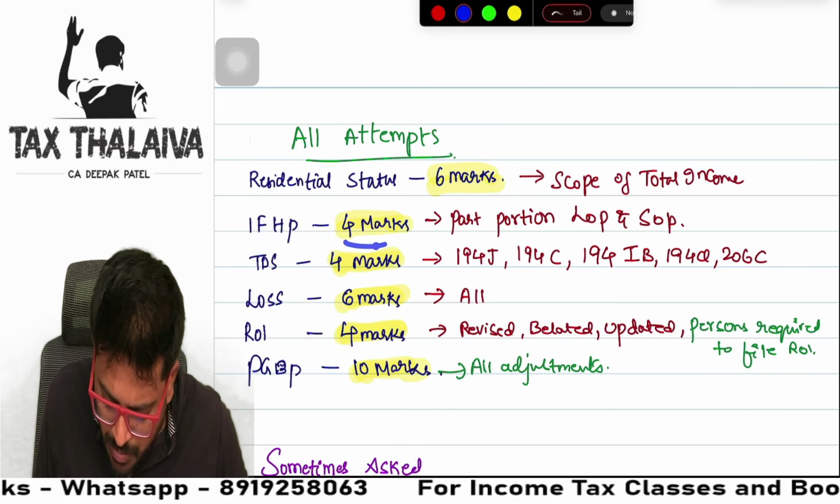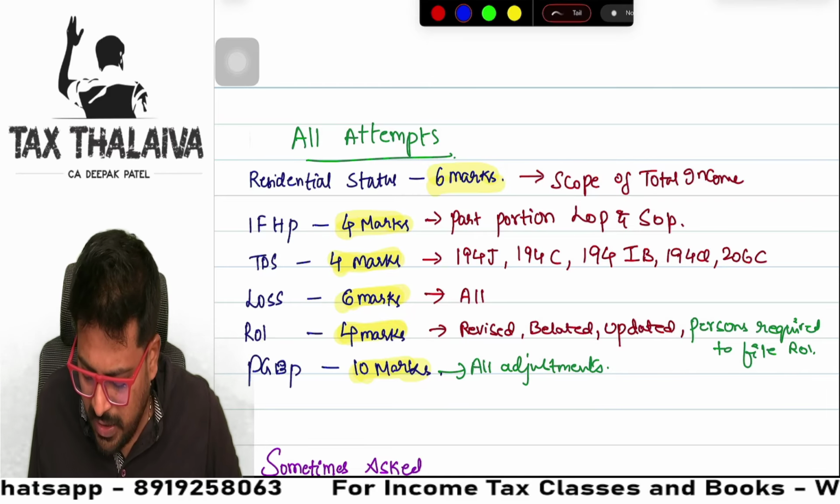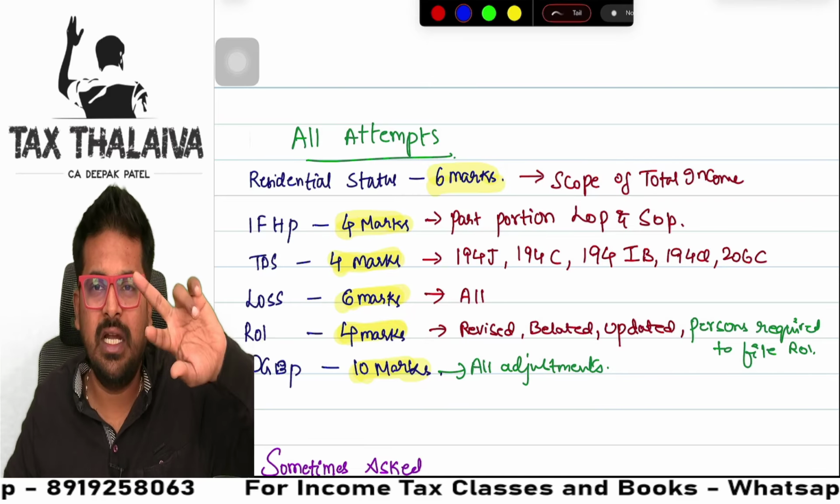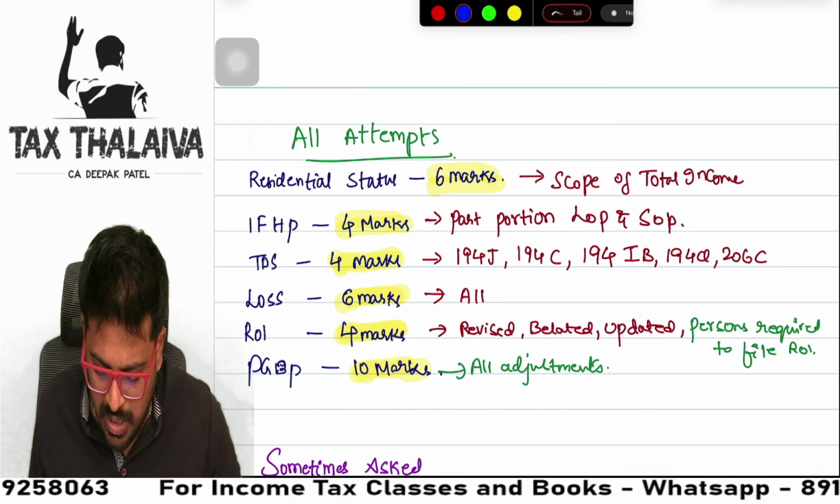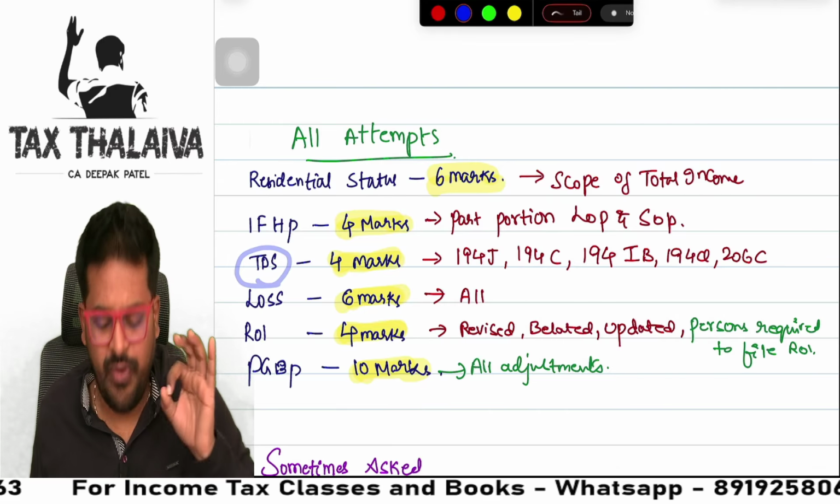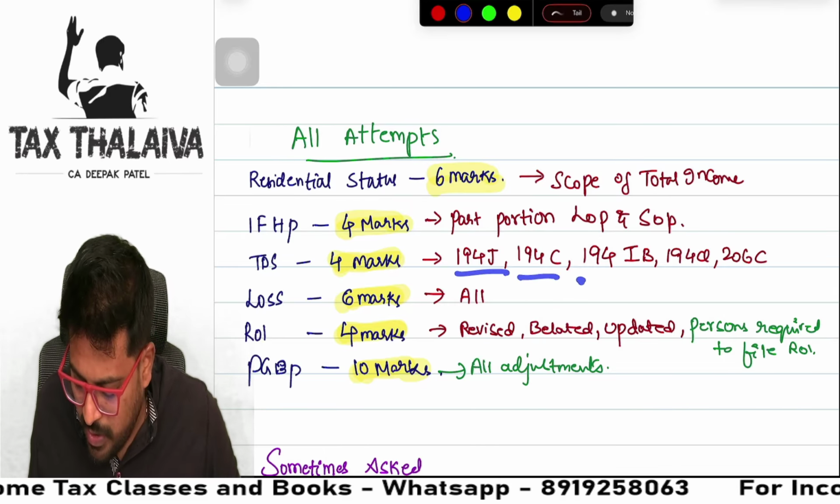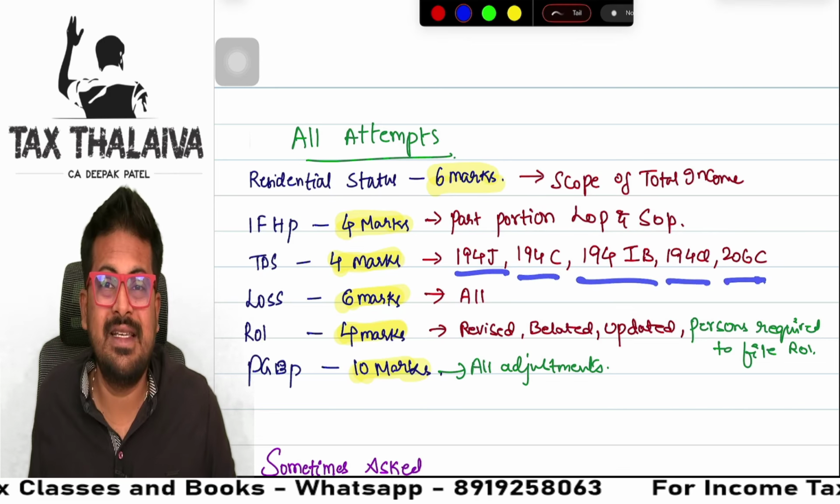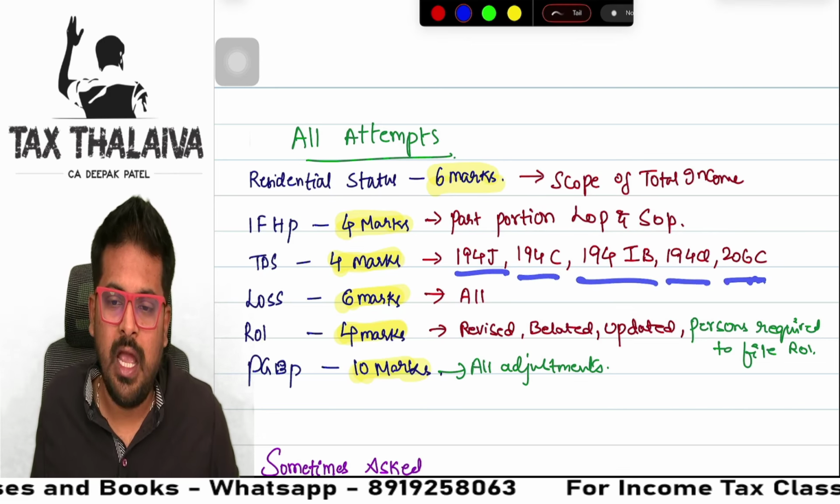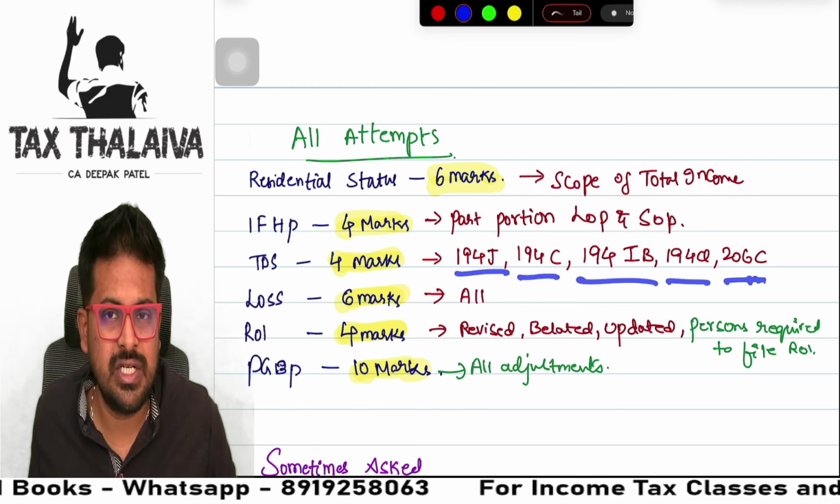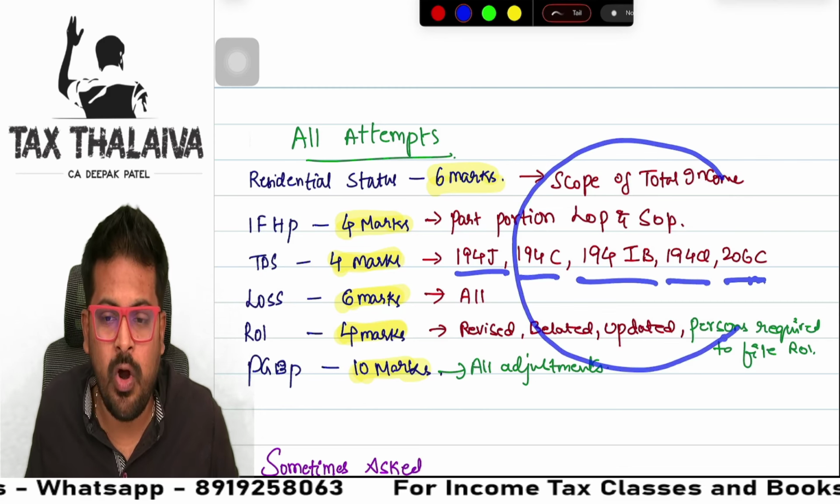Next, income from house property, every attempt 4 marks. Generally, questions on part portion let out and part self-occupied are asked. TDS, every attempt, guys, focus on 194C, 194J, 194IB, 194Q, 206C series. I am not saying leave other TDS sections. All I am saying is these are important.